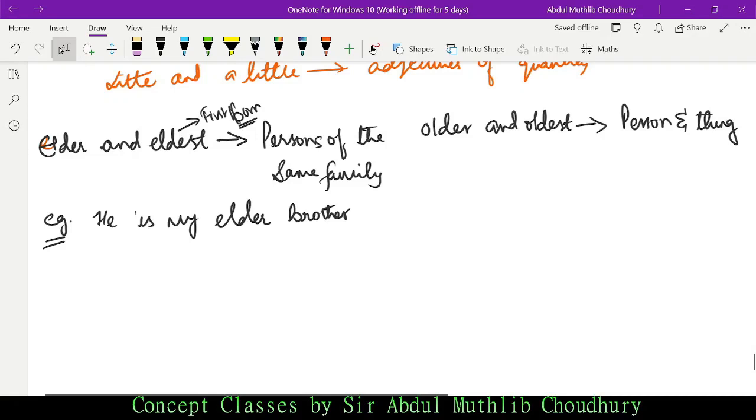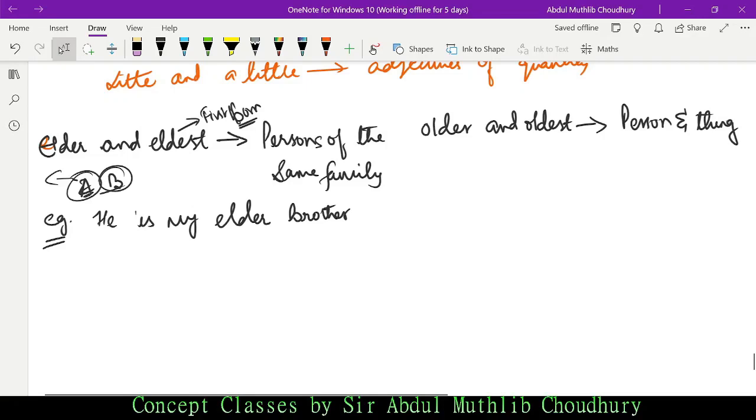So there are two boys, Mr. A and Mr. B. A and B's mother is talking to her neighbor. She says that A is my eldest son. So what does it imply? That A was the firstborn. A was the child who took birth before B. This is the meaning of eldest.